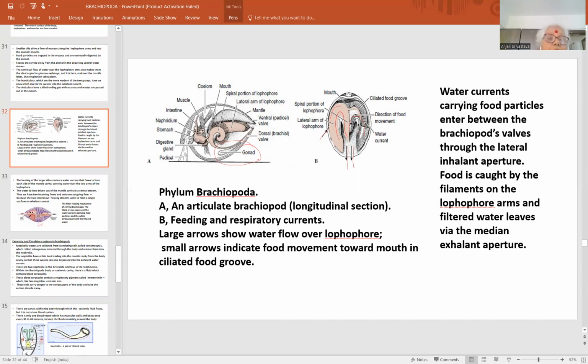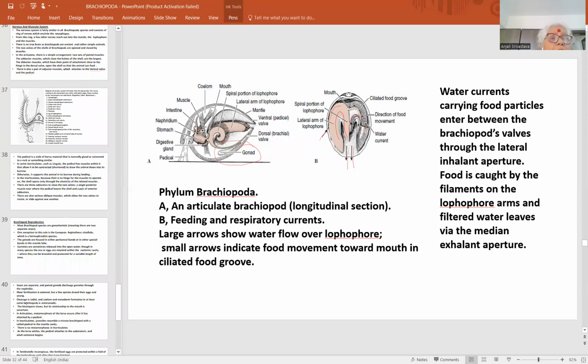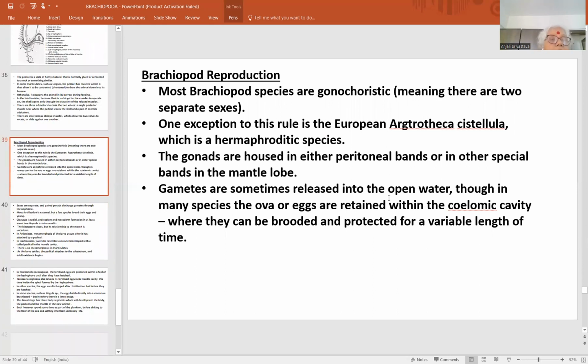It only produces the reproductive gametes, the sperm-like gametes and the ova-like gametes. Gametes are released into the open water, though in many species, ova or eggs are retained within the coelomic cavity, where they can be brooded and protected for a variable length of time. The gonads are housed in either peritoneal bands or in other special bands in the mantle lobe.